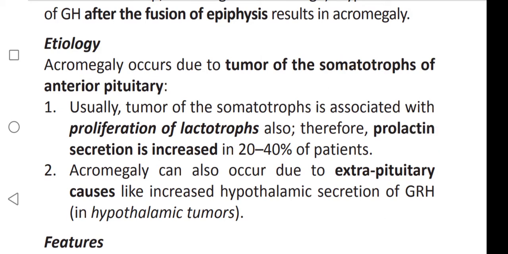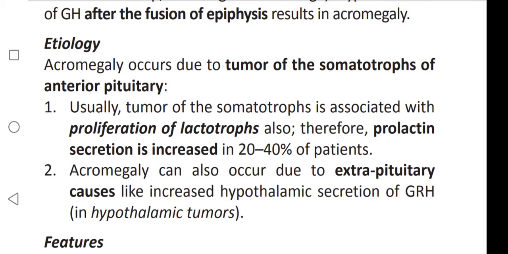Etiology. Acromegaly occurs due to tumor of somatotropes of anterior pituitary. What type of cells? Somatotropes. Usually, tumor of somatotropes is associated with proliferation of lactotropes also.